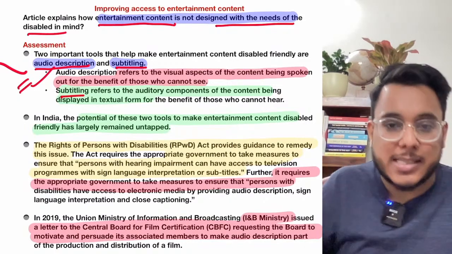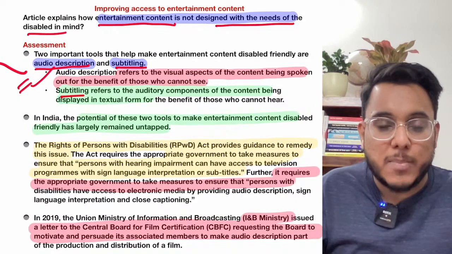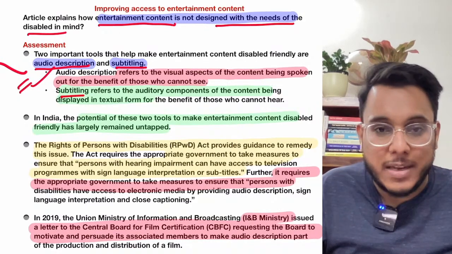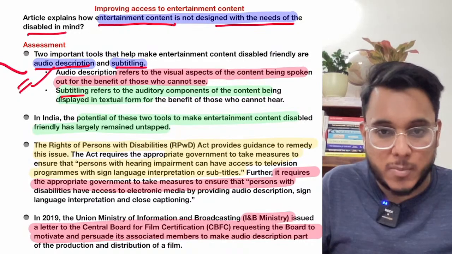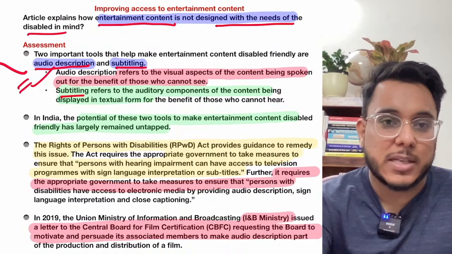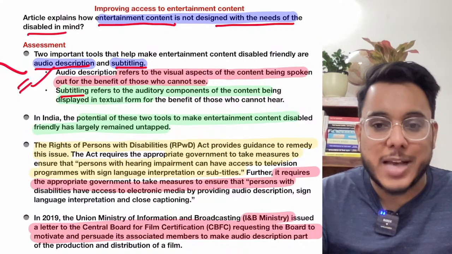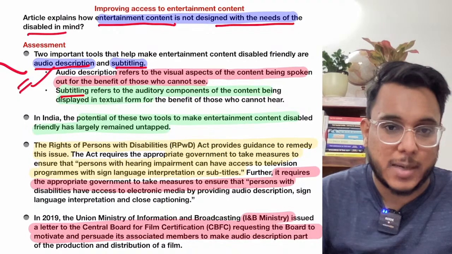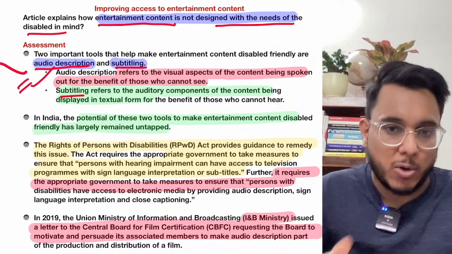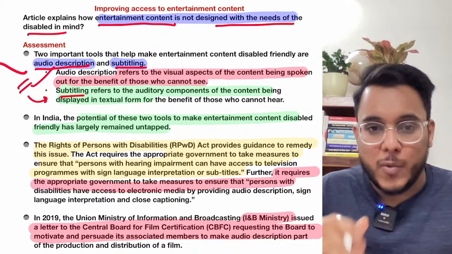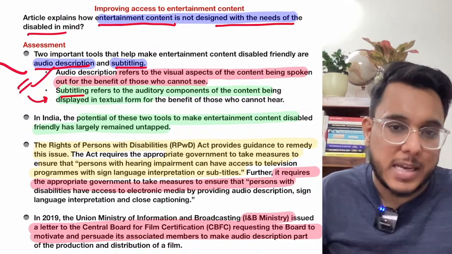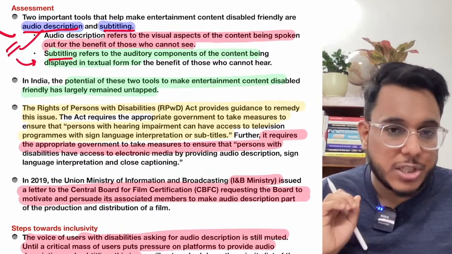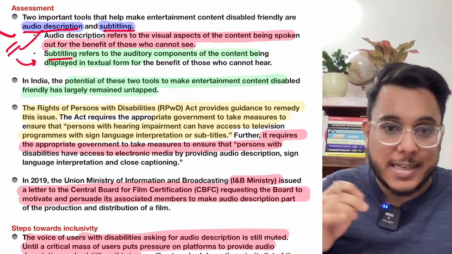And the next is subtitling. There are people who have some hearing limitations. Now how will these people watch TV? So there needs to be subtitles for such people. Moreover guys, many times certain movies are made in one language, and people who don't understand that language will also be helped. But majorly subtitling will benefit the people who have some kind of hearing disability. So audio description and subtitling are the interventions which can make entertainment content disabled friendly.